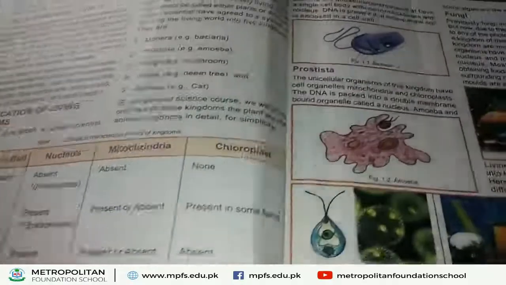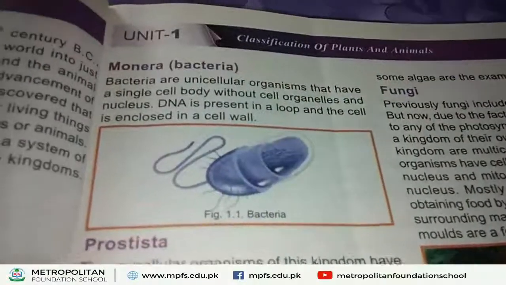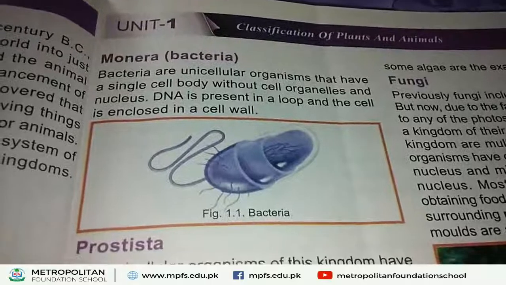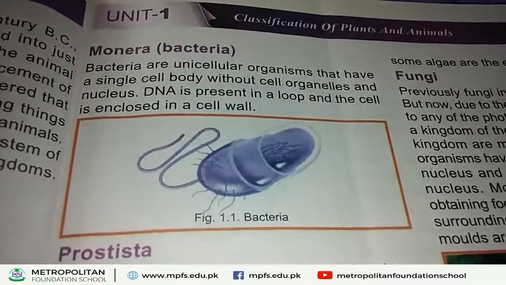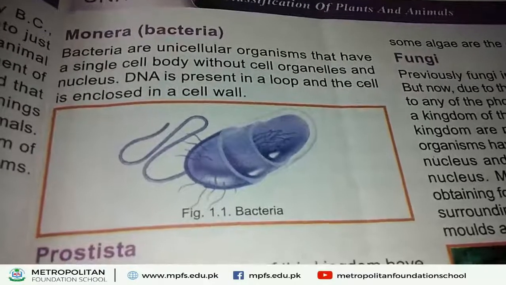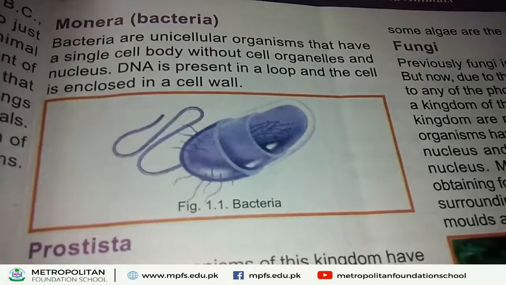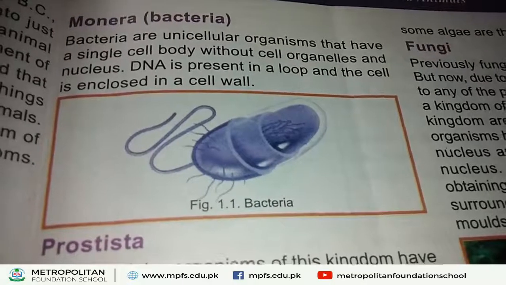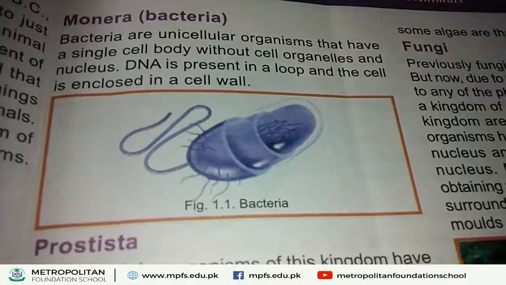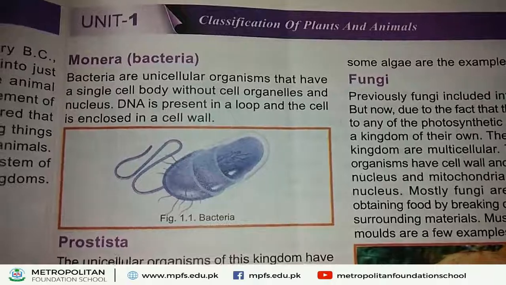Next, we discuss kingdom Monera. The example of kingdom Monera is bacteria. Bacteria are unicellular organisms. What are unicellular organisms? Unicellular organism means bacteria have only a single cell. Bacteria is the example of kingdom Monera.